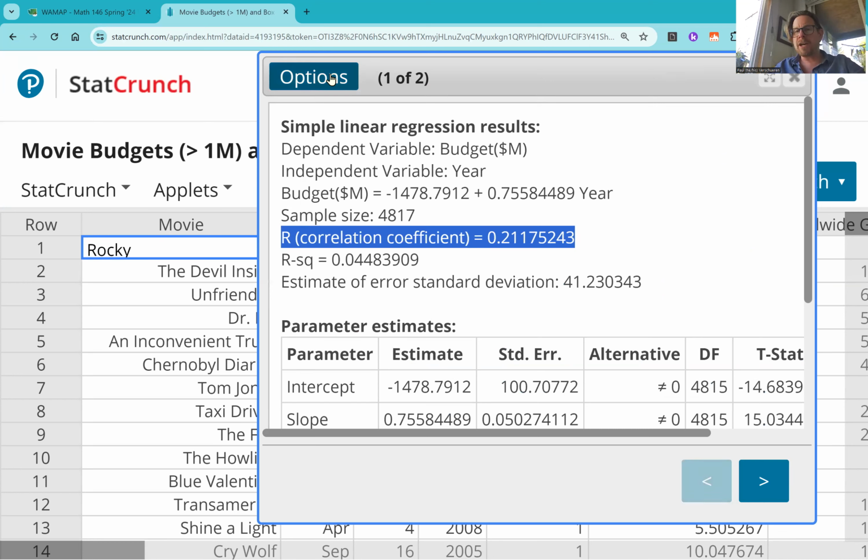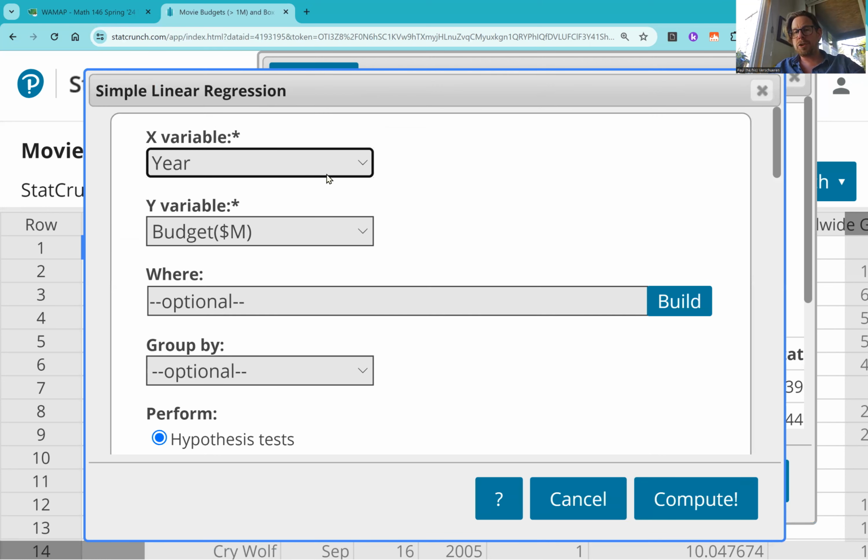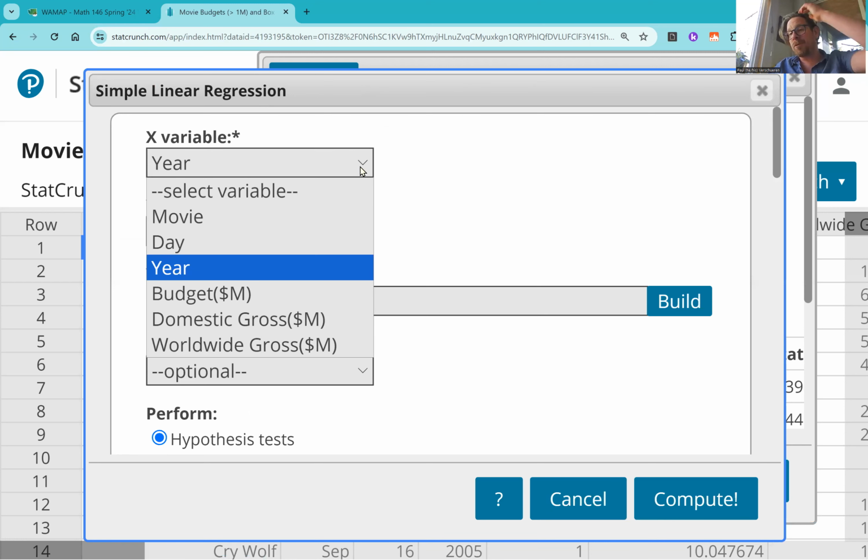Let's change. By the way, you can always hit options if you don't want to start from scratch, edit, and you can just do things like change one setting in here. I'm actually going to jump right to the strongest correlation. But if you look at these variables, take a second to think about what you think is the strongest relationship between any two of these variables. Pause the video if you want to think about it.